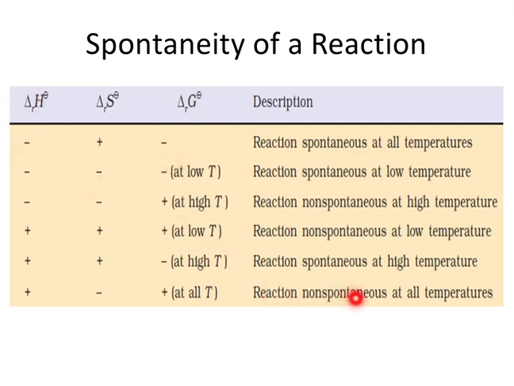Coming to non-spontaneous reactions. In non-spontaneous reactions at all temperatures, irrespective of the temperature, ΔS is negative and the remaining are positive: ΔG positive, ΔH positive. So this is easy to remember. For spontaneous, ΔS is positive, remaining negative. For non-spontaneous, ΔS is negative, remaining are positive.